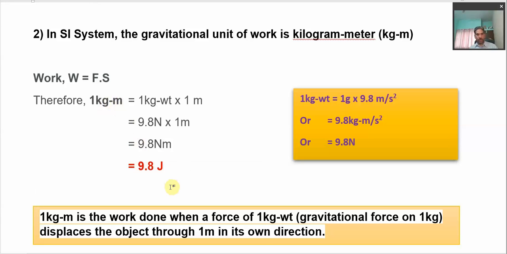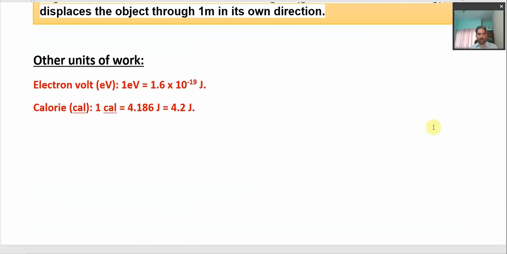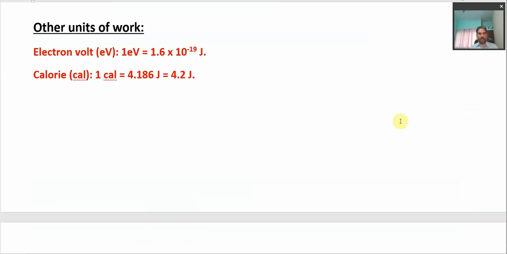So now we are ready to define 1 kilogram meter amount of work. 1 kilogram meter is the work done whenever a force equivalent to 1 kilogram mass of the object, meaning 1 kilogram weight, which is the gravitational force on 1 kilogram, displaces the object through 1 meter in its own direction. So this is the understanding of gravitational units of work. Let us move to the next part, about other units of work. The very first unit you can see here is the electron volt. So what are electron volts?